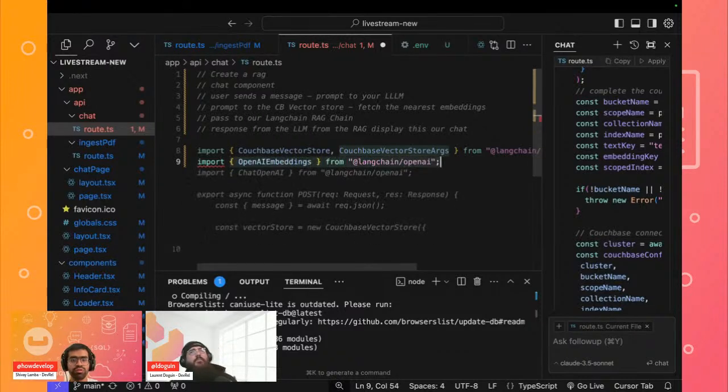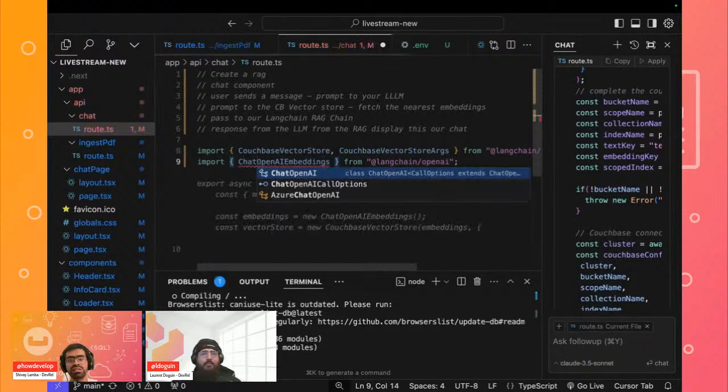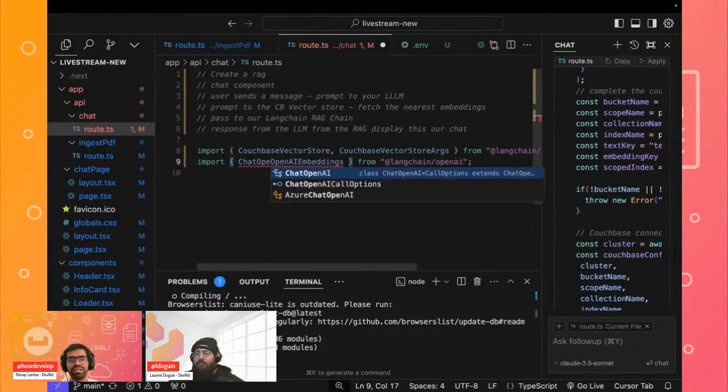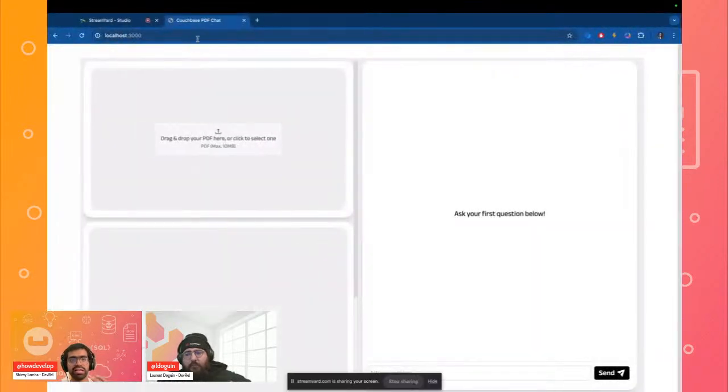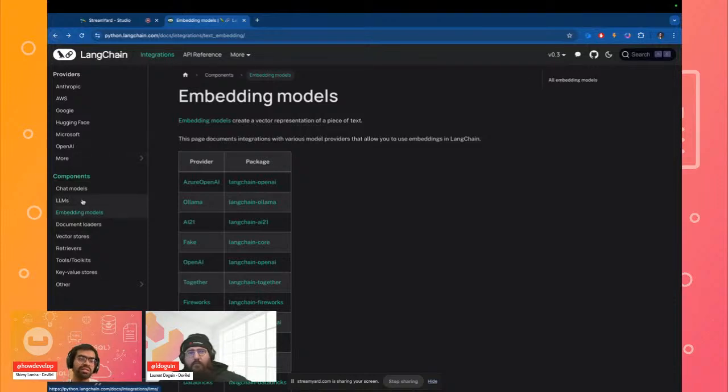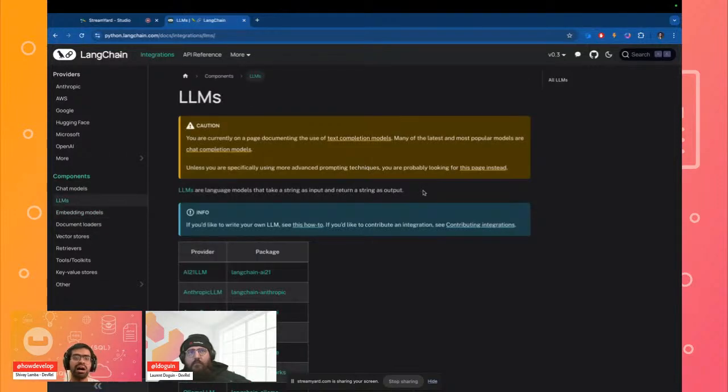Now, the other thing would be that yes, we can import our OpenAI embeddings. And one thing that we'll probably do a bit differently this time is that we are going to be importing our ChatOpenAI. So this is within LangChain, again for everyone who is not aware. Within LangChain, we have something known as LLMs, and these are as simple as that: you give them a prompt and they generate a response for you.